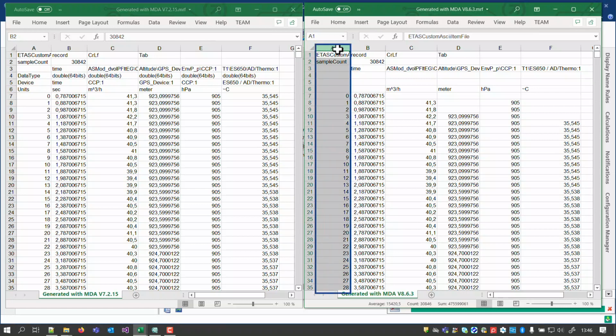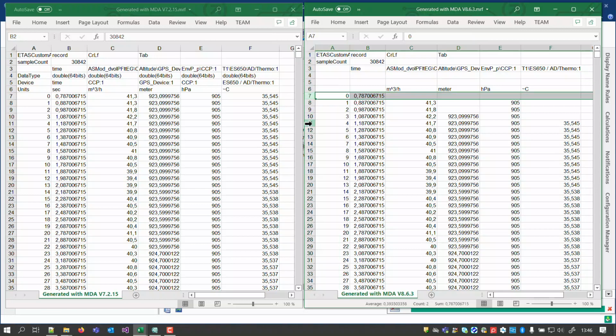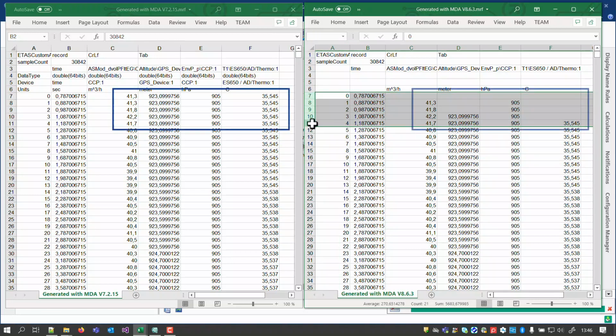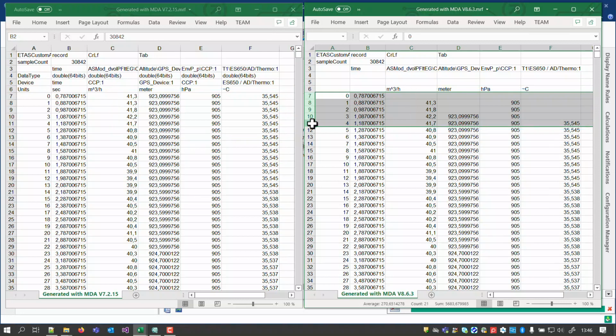The new option causes that an additional column is created. It is the first column in all data rows and represents the row index. The signals data in both files is of course the same. The main difference in the data block of both files is that MDA 8 writes values only after a first sample was available in the original file.